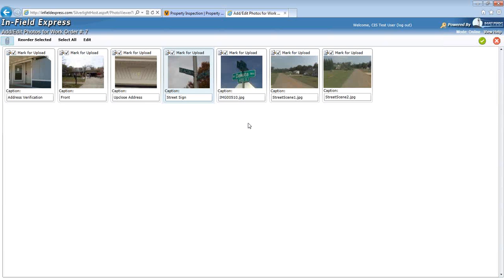If a vendor does not want to submit a photo, they can uncheck the Mark for Upload box, which will still save the photo but not send it to Vectra Field Services.